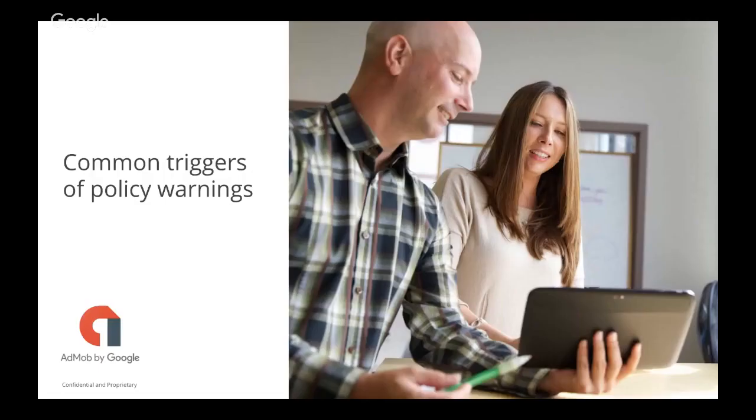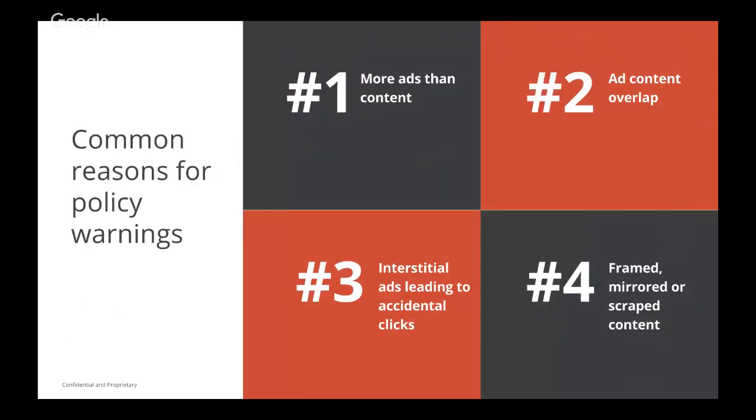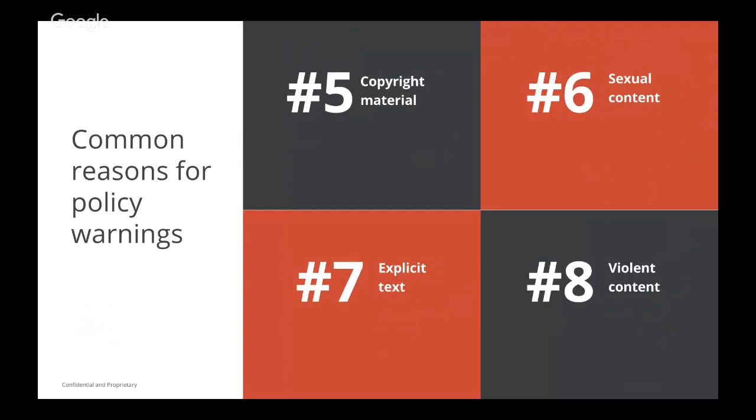All right, so now that we've spoken a little about some of our most common policies, let's talk about some of the common triggers of policy warnings and how you can keep your account in good standing. Some of the common reasons include more ads than content, or as we say, the ad density policy, ad content overlap, interstitial ads leading to accidental clicks, framed, mirrored, or scraped content, copyrighted material, sexual content or adult content, explicit text, and violent content.